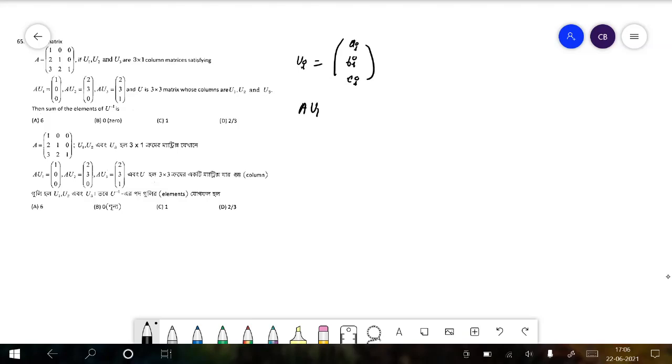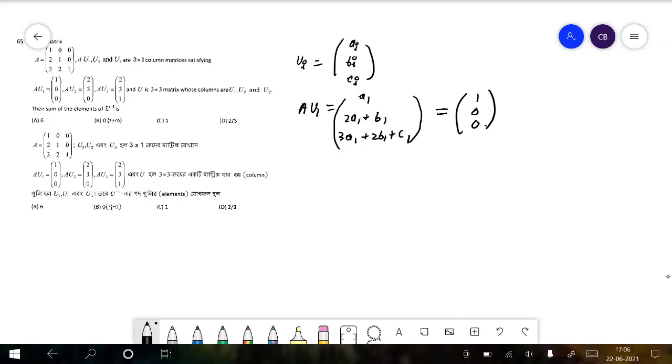Then we can say that A u1 is equal to a1, 2a1 plus b1, and 3a1 plus 2b1 plus c1, which turns out to be equal to 1, 0, 0.